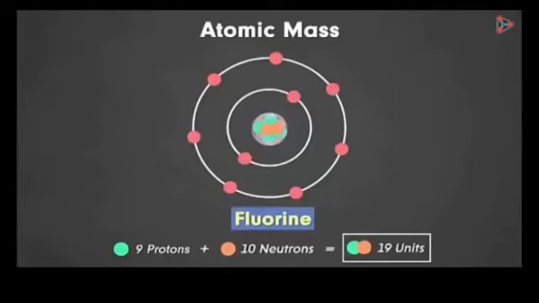Now students, let's have a look at some examples in order to clarify the atomic mass further. Like the fluorine atom shown on your screen. It contains 9 protons and 10 neutrons. So when we sum up 9 and 10, it will give 19 units. It means the sum of protons and neutrons in a fluorine atom is 19. So the atomic mass of a fluorine atom is 19 units.